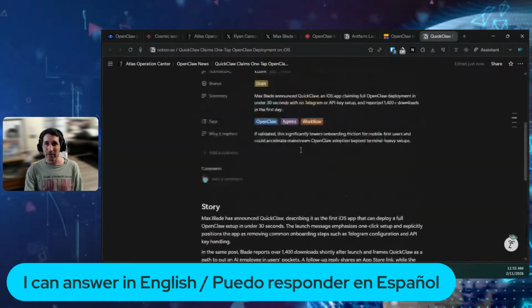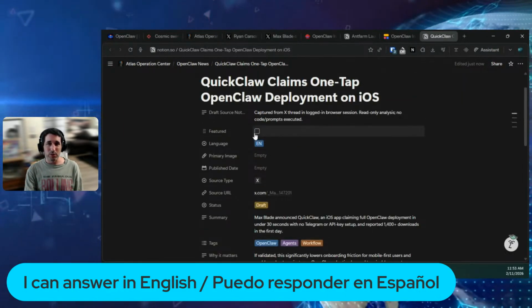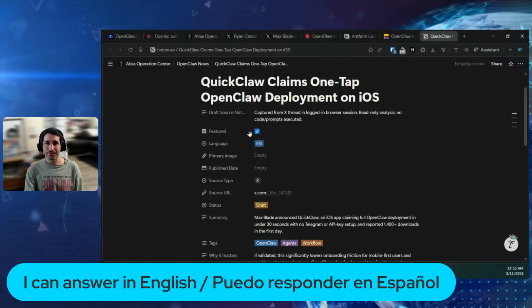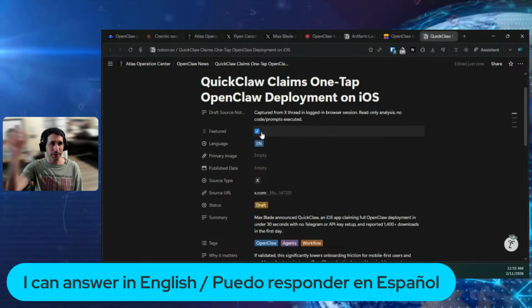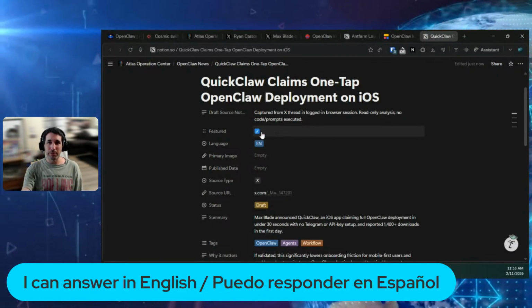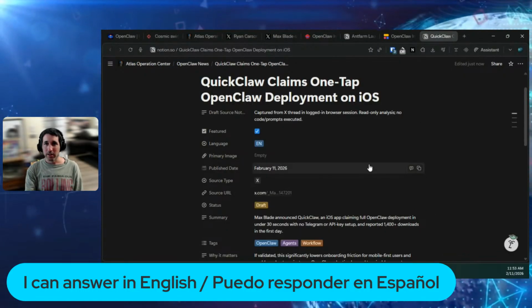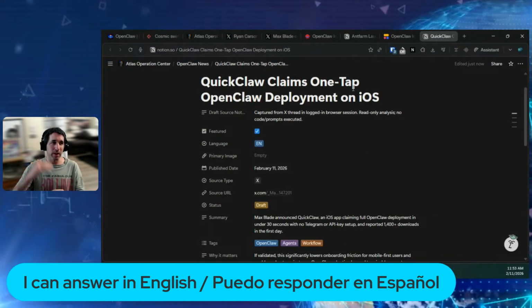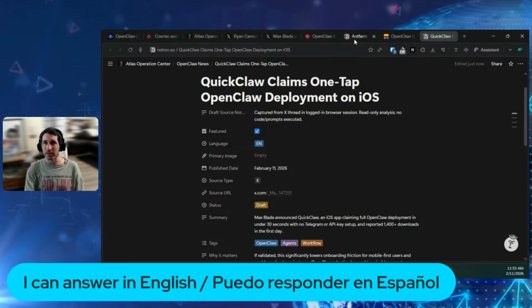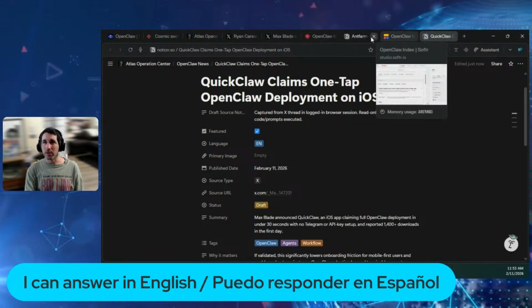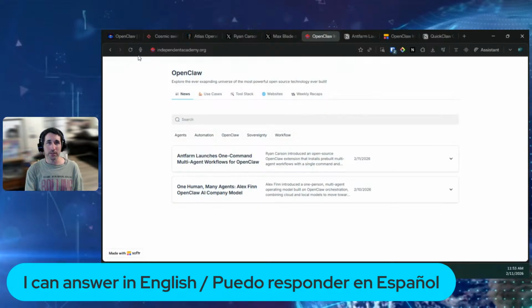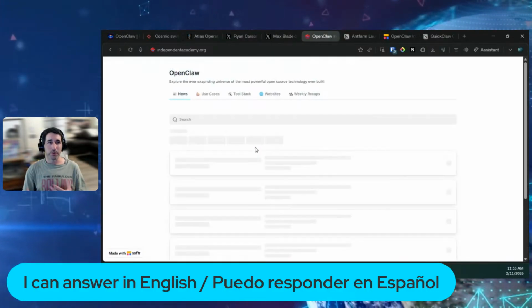So as soon as I click this featured, that is a signal to Softr that this news is already to be displayed on the website. And I'm going to add the day of today, so it shows above the ones that we posted yesterday. And now we're going to go to our website, OpenClaw Index, and we're going to refresh it.